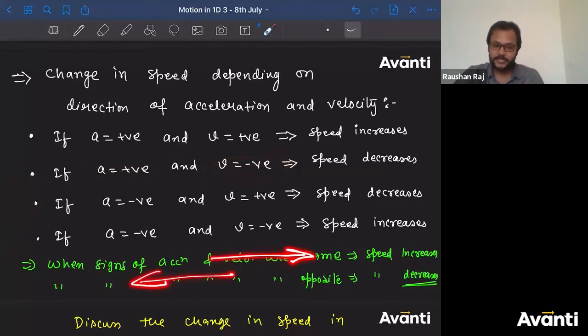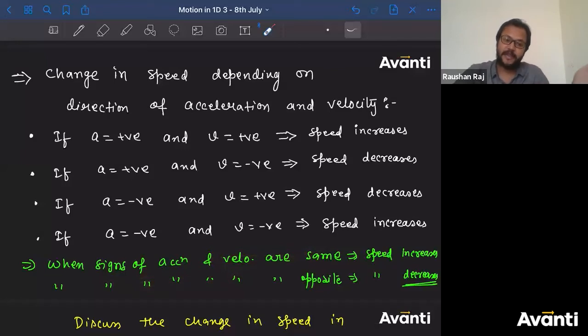So if acceleration is in the opposite direction to the velocity, we call that acceleration deceleration. So deceleration can have a negative value as well as a positive value. In the second and third cases, acceleration is deceleration. However, acceleration is positive, but still that acceleration is called deceleration.